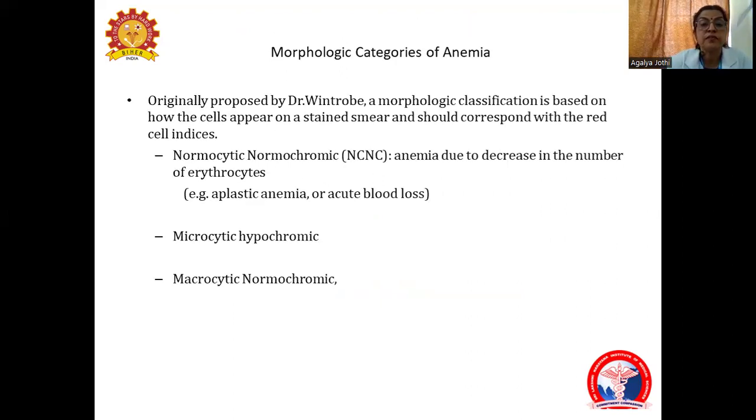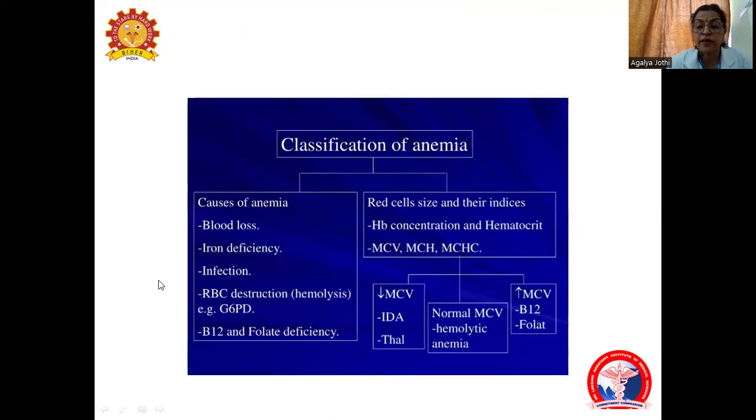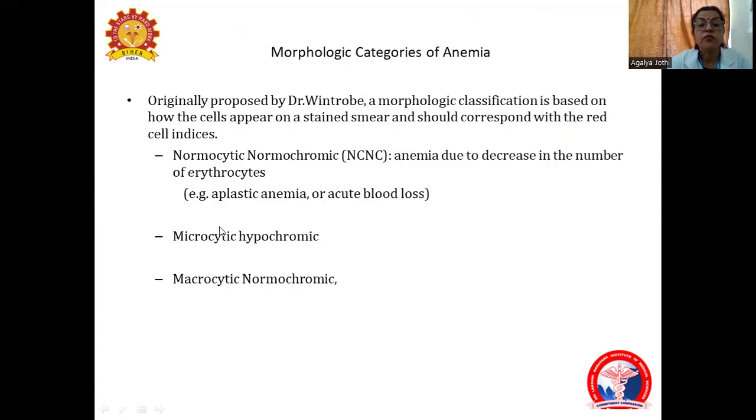So anemia based on the pathophysiology can be classified into impaired erythrocyte formation, increased blood loss, or increased destruction of the RBCs. Based on the morphological categories, the anemia is classified into normocytic normochromic, where anemia is due to decrease in the number of erythrocytes. Normocytic normochromic, the indices are normal. The MCV, MCH, and MCHC are within normal limits. We see this type of anemia in case of aplastic anemia or blood loss.